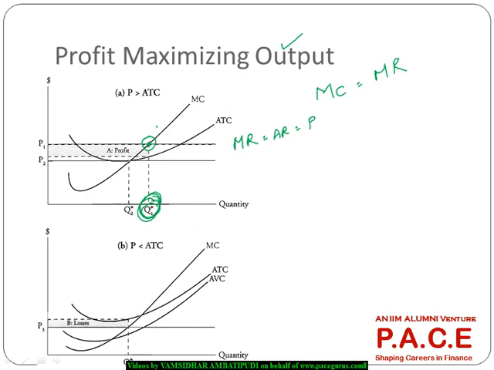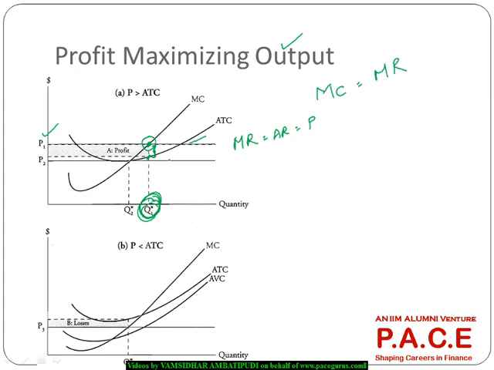For this quantity, the average revenue is this point, P1 is the average revenue, and the average cost is this one, because this is the average cost curve. This gap is the average profit. Multiply it with that quantity, so that shaded region is the total profit, and that is the maximum profit which any firm can make.